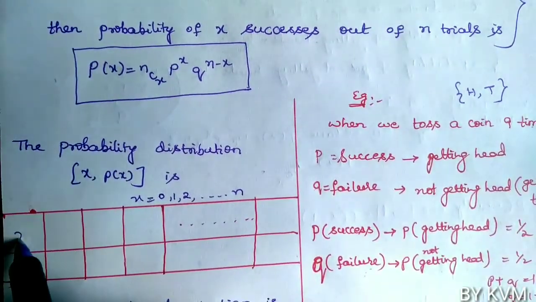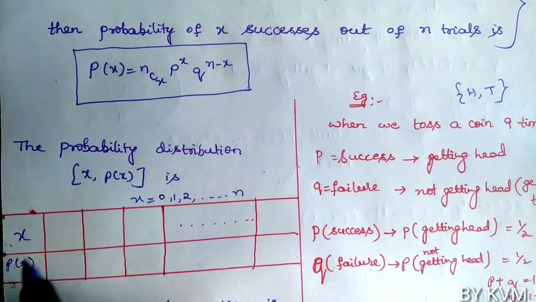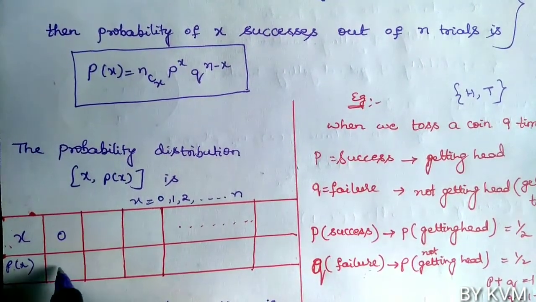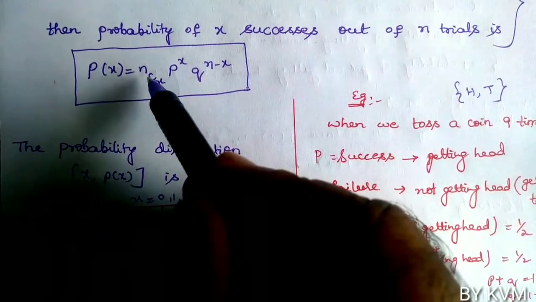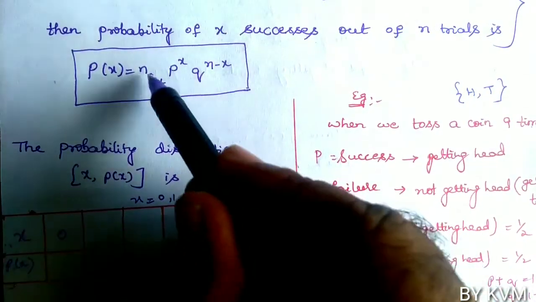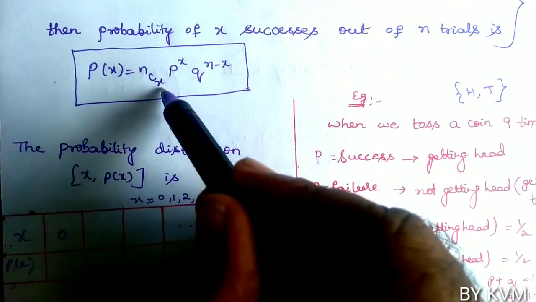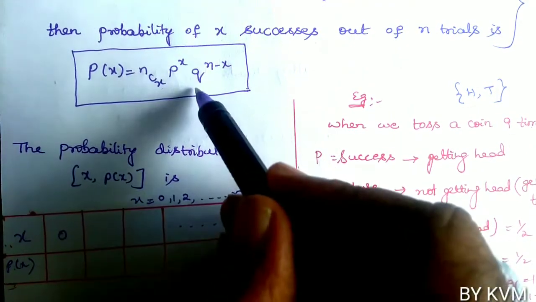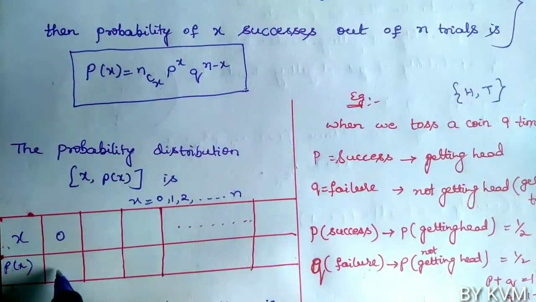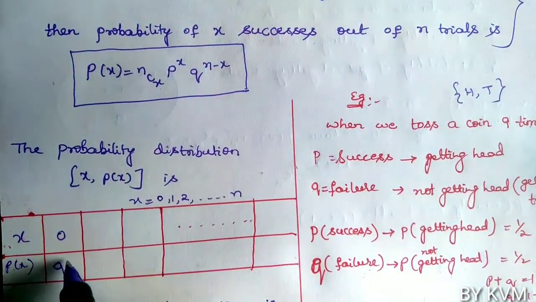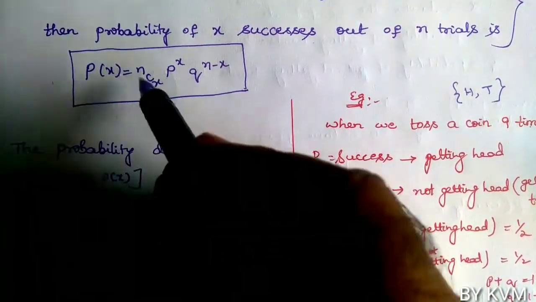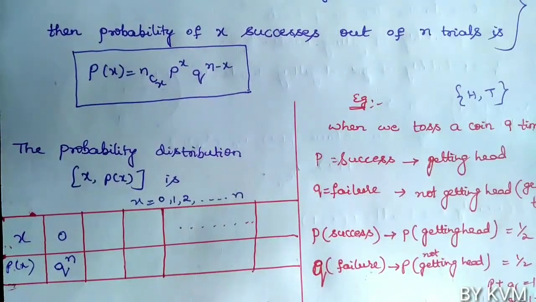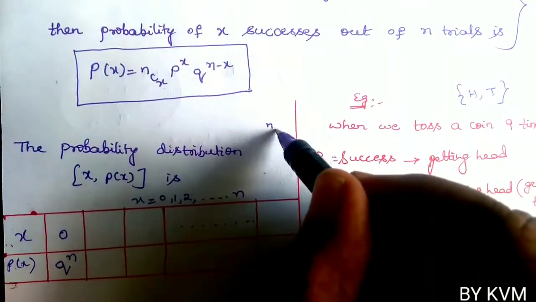When X is 0, P of X is NC0, which is 1, times P power 0, which is 1, times Q power N minus X, that is Q power N.